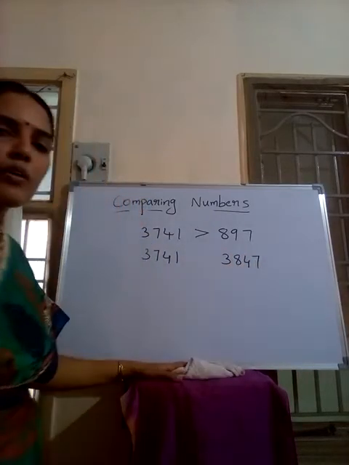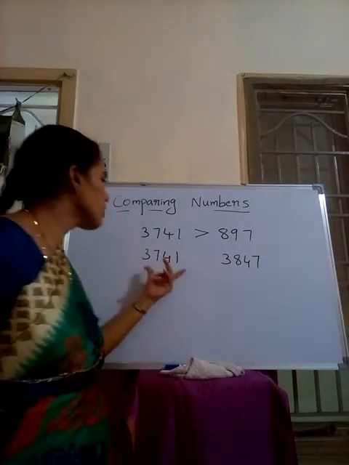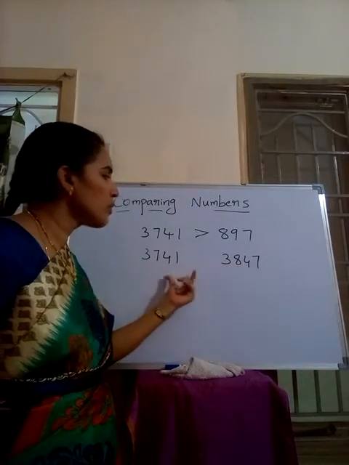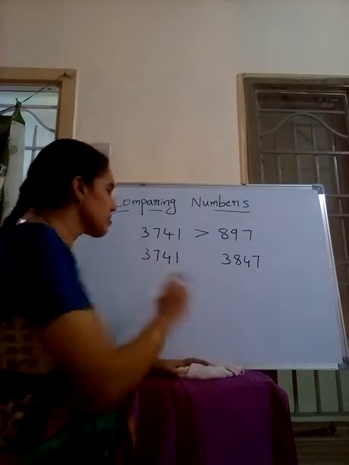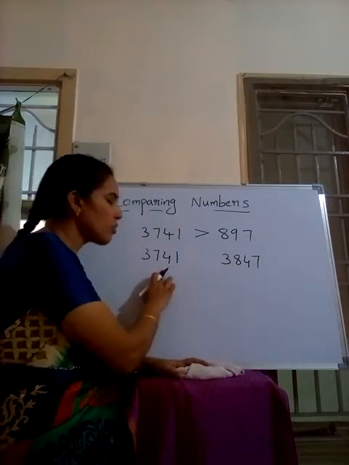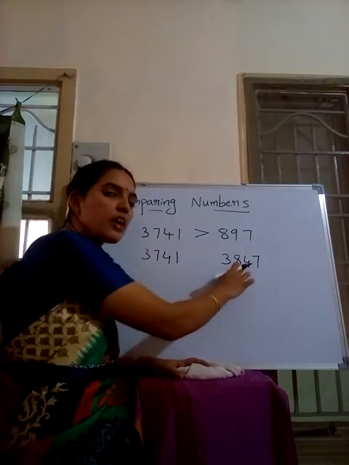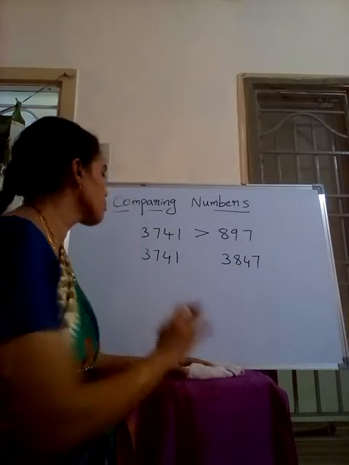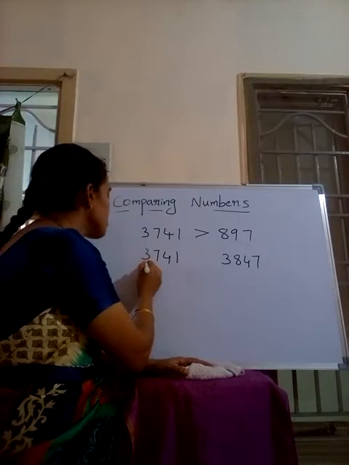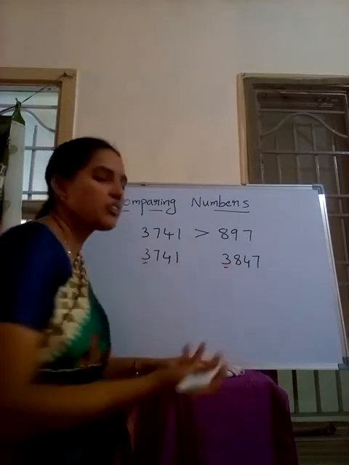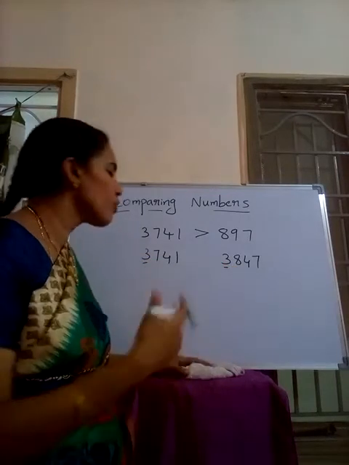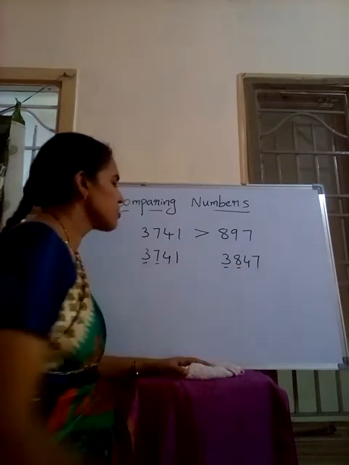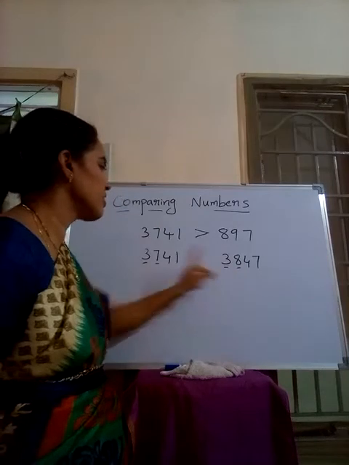again two numbers we have, but if you observe, both the numbers have the same number of digits. The left side number has 4 digits, and the right side number also has 4 digits. Then that number is larger which has the greater leftmost digit. The leftmost digit is 3, the same in both cases. Then we have to see the next digit on the left, that is 7 and 8. Which is greater? 8 is greater than 7.